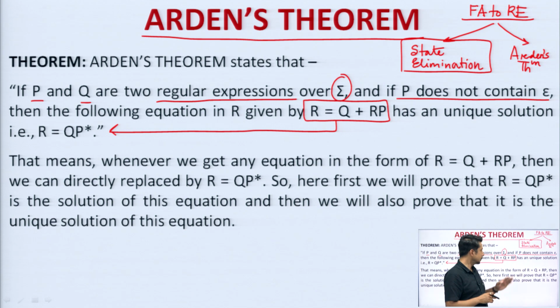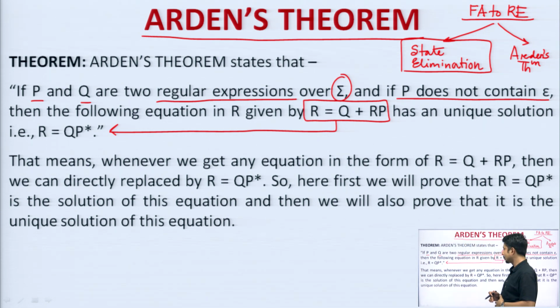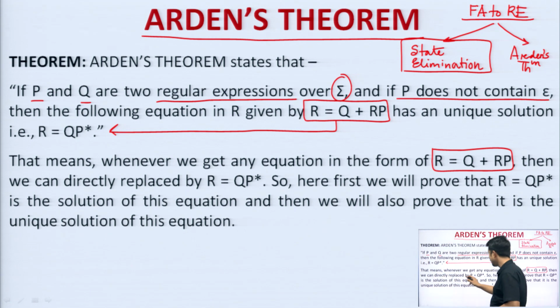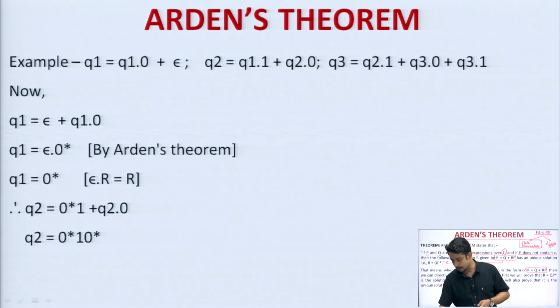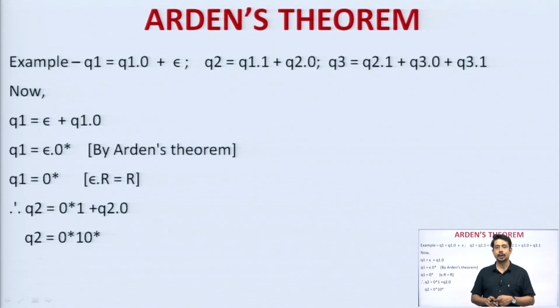How to utilize this while converting finite automata to regular expression, we will look at with an example. Whenever we get any equation in the form R equals Q plus R P, as I have already mentioned, we can directly replace it by R equals Q P star. So Q plus R P will be replaced by Q P star. This algorithm helps us get a unified expression from a particular finite automata. Let us go to the next slide, where we will look at how these expressions will be utilized.